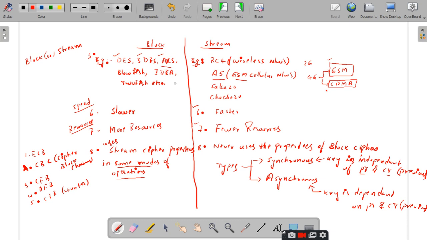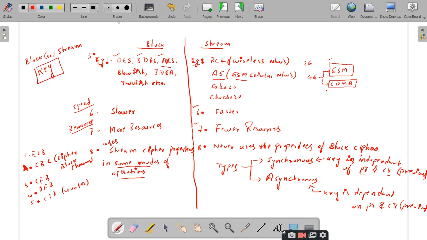If somebody asks you whether the block or stream cipher is better, you can give different answers. You are giving the answer as stream cipher based upon the faster speed and the number of resources it is using. But according to my viewpoint, block cipher performs better than the stream cipher. But both of us are wrong. Even your answer is wrong and my answer is wrong. The point we have to note here is that both the block cipher and the stream cipher perform well. Both of them are good, right? But it depends on one important point, which is the key.